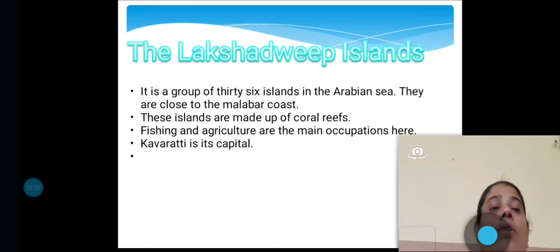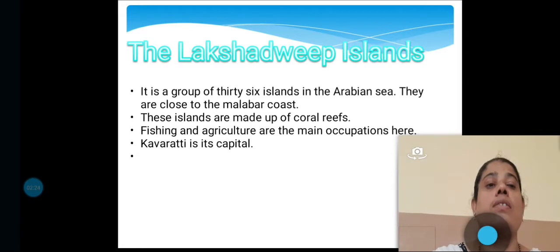Now about the Lakshadweep Islands. It is a group of 36 islands in the Arabian Sea. They are close to the Malabar coast. These islands are made up of coral reefs.